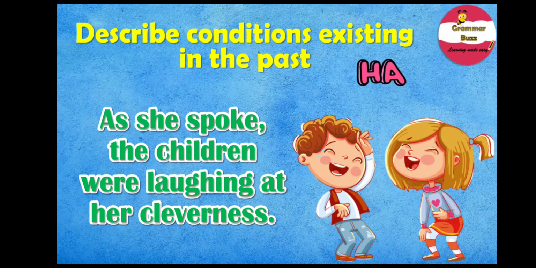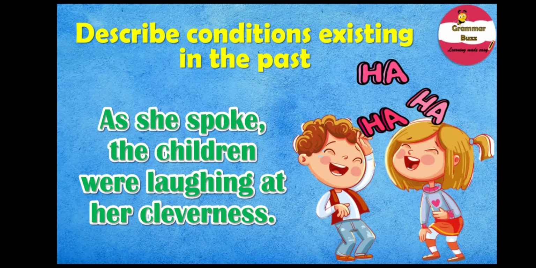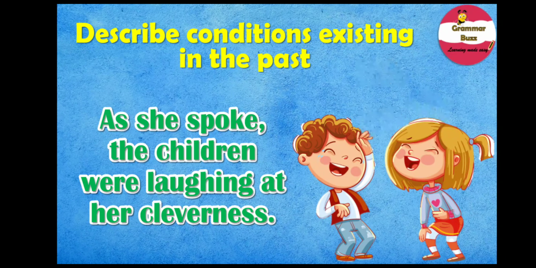They continued to laugh. Note, we use were because we have used children, which is a plural noun. Note the verb laughing in the sentence is the ing form of the base verb laugh. Remember, the past continuous is a verb tense which is used to show that an ongoing action was happening at a particular time in the past. So the verb were laughing expresses the past continuous form of the verb tense.